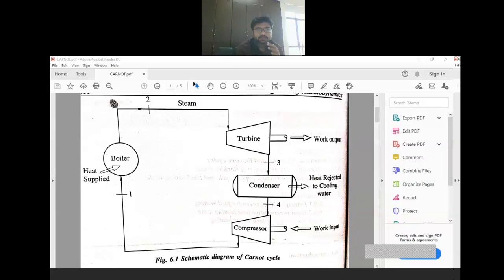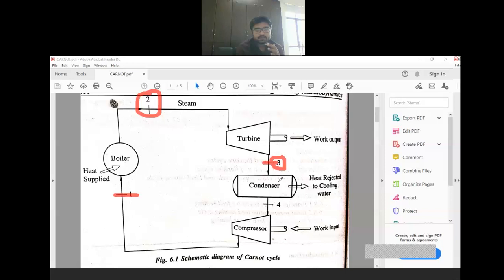So here you can see that first we are supplying water into the boiler. That water will become steam, dry saturated steam here. That steam we are supplying into the turbine. So our steam gets expanded and it will reach point number 3.